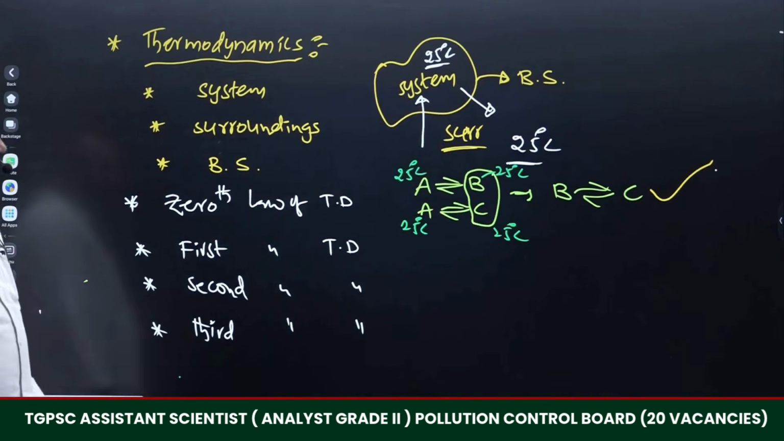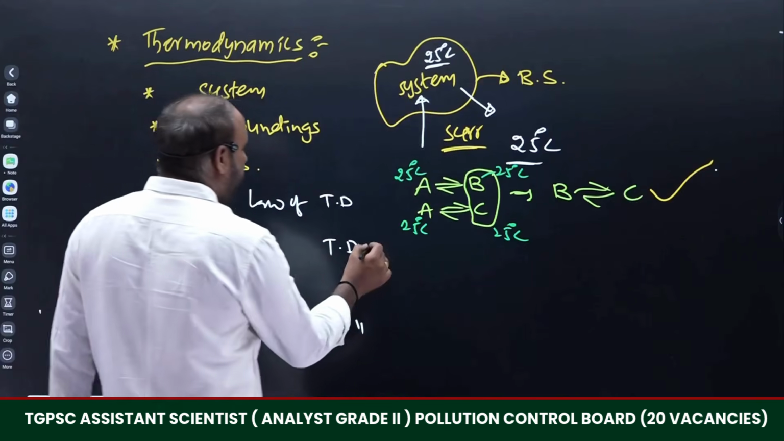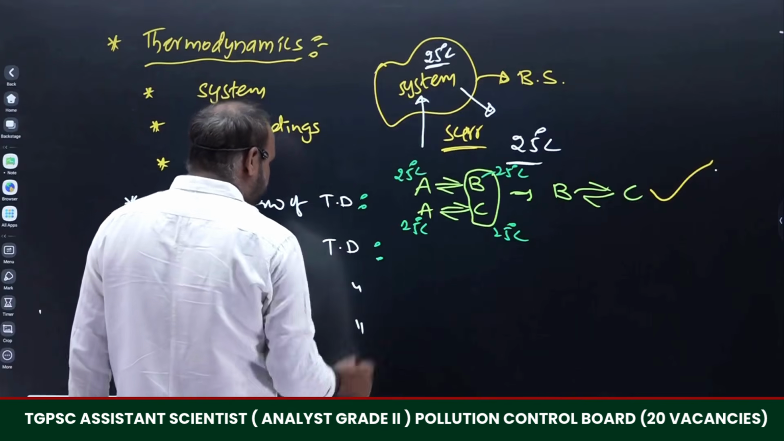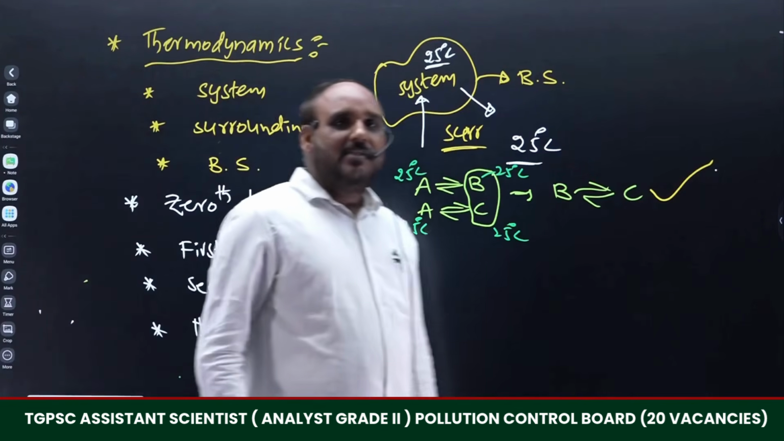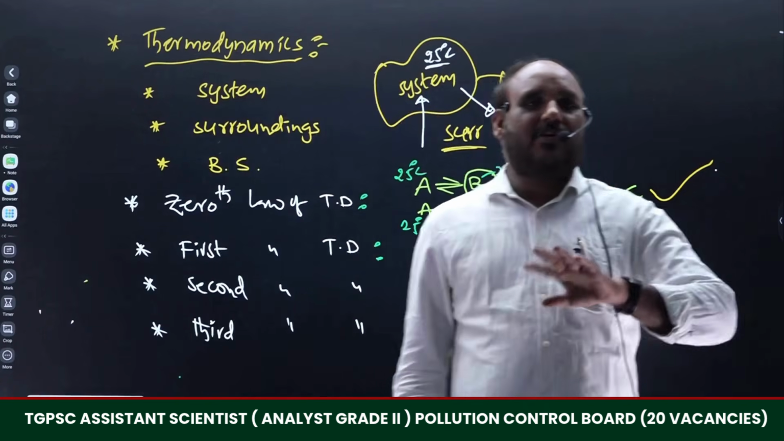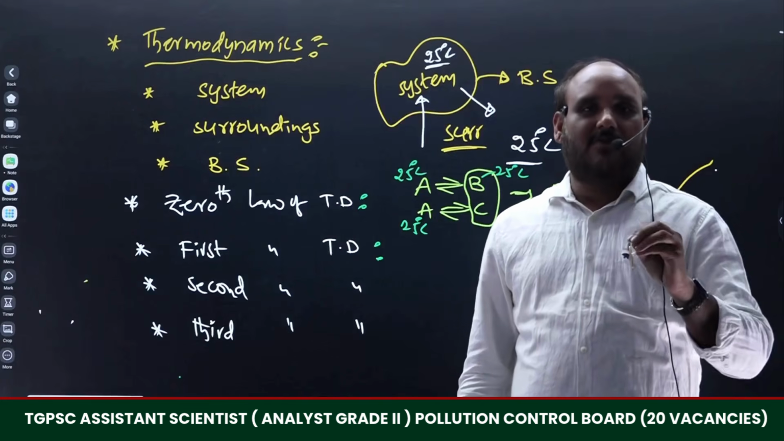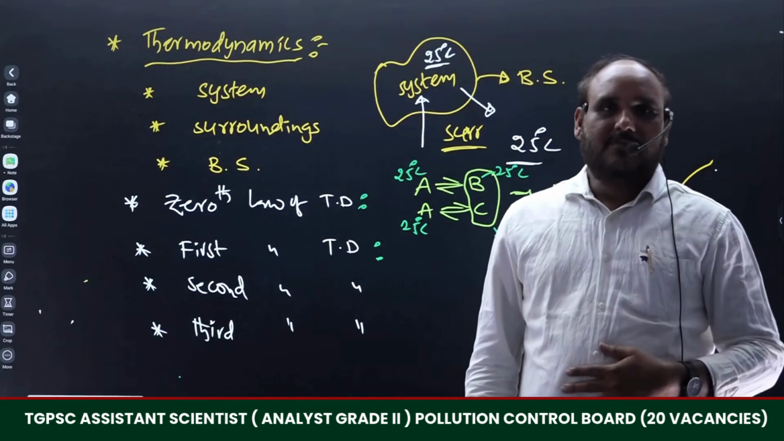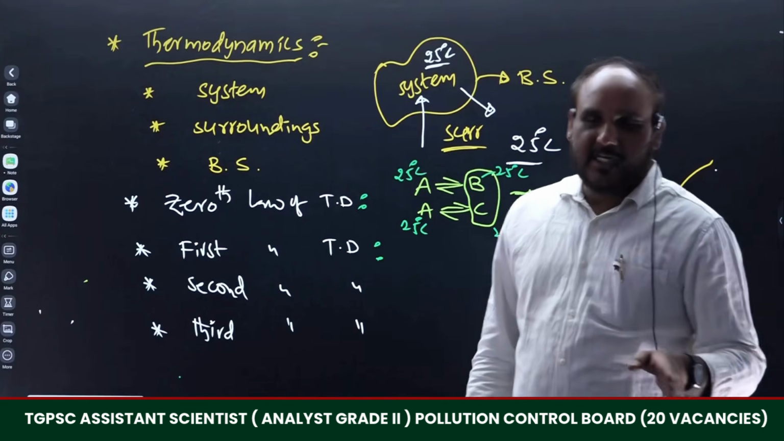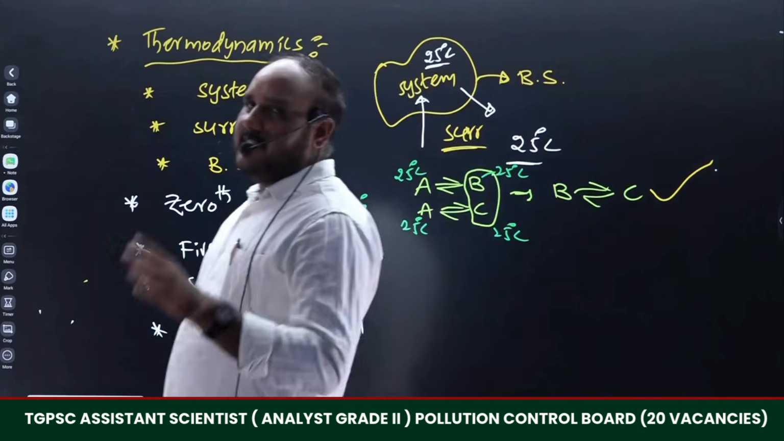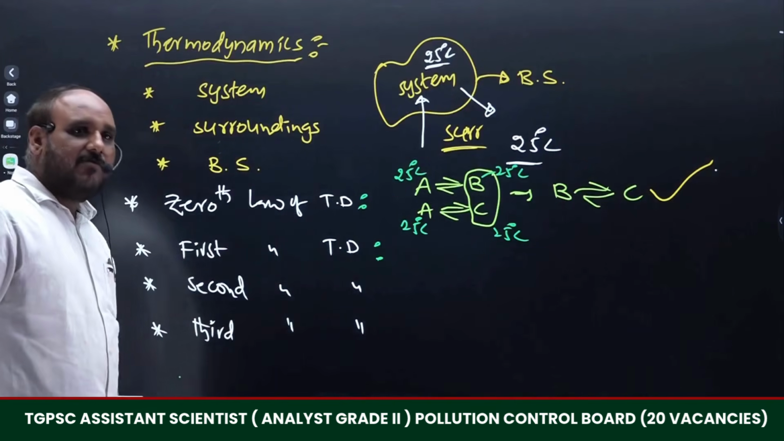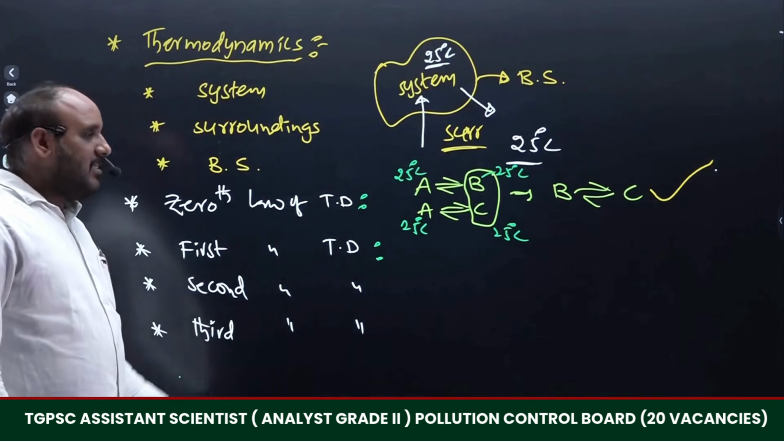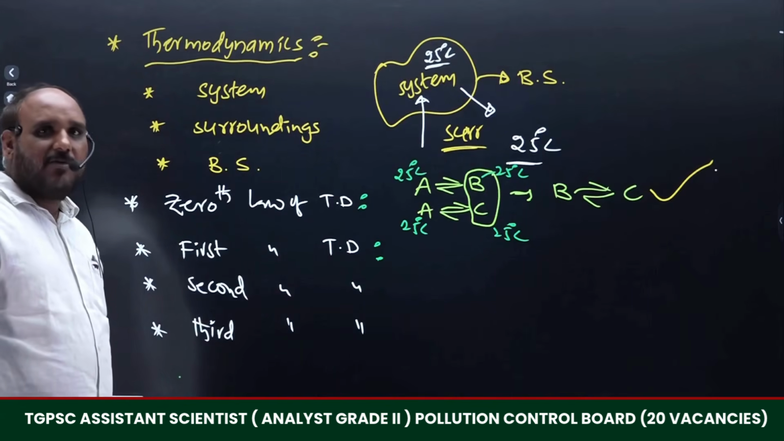Right? So, simple thing, the first law of thermodynamics. How are we going to explain the first law of thermodynamics? This is the law of conservation of energy. That means energy can neither be created nor destroyed, but it can change from one form to another form. But one more statement is there for the first law of thermodynamics, and that is called the mathematical form of the first law of thermodynamics.